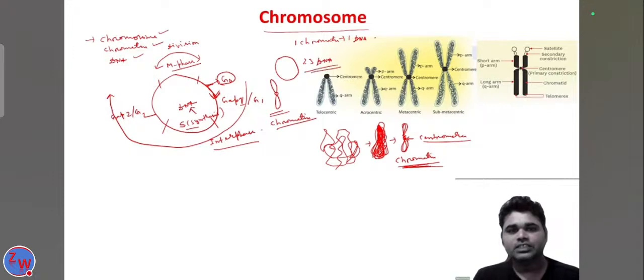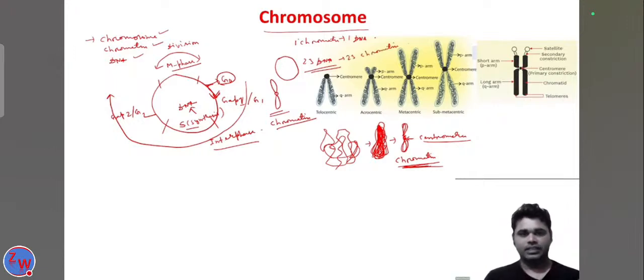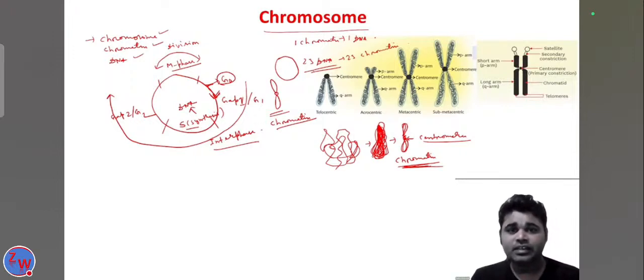In our cell, for example in the animal cell, 23 DNA are present, so 23 chromatins are present, and these are called chromatin in the gap 1 phase.